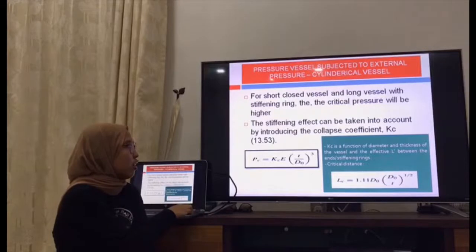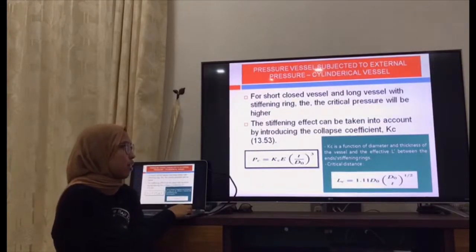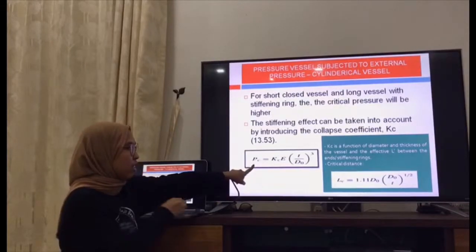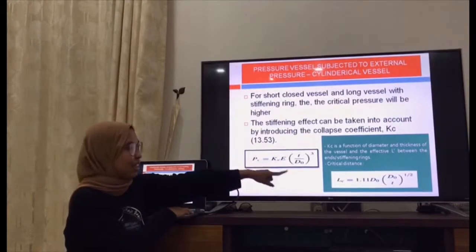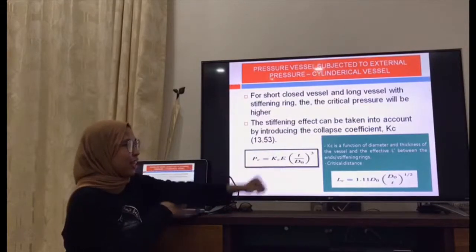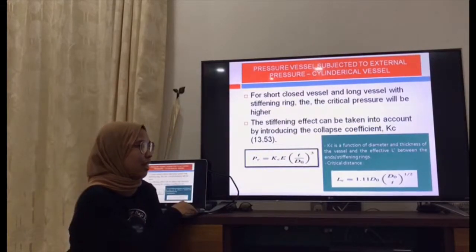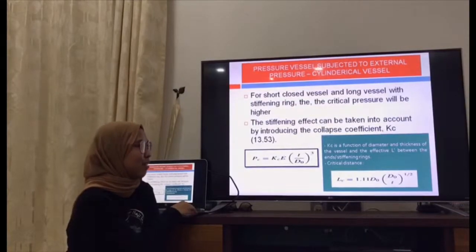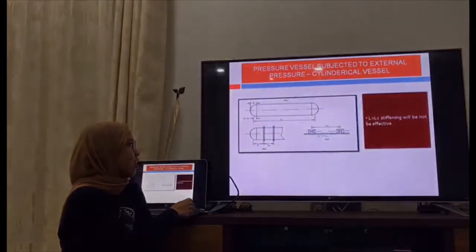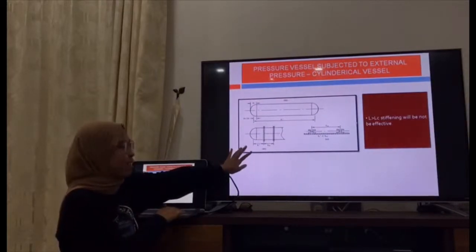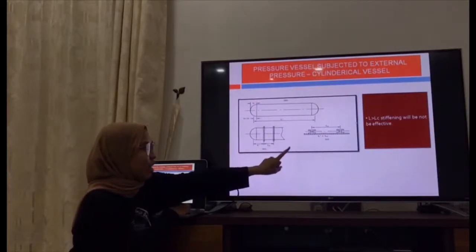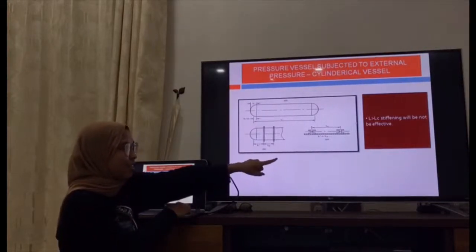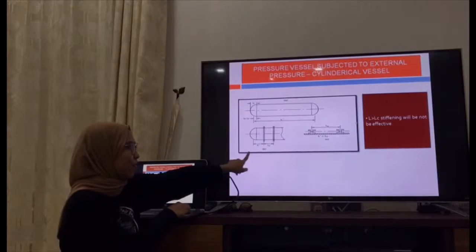For short closed vessels and long vessels with stiffening rings, the critical pressure will be higher. We can use this formula, which we can see in the green box here. Kc is a function of the diameter and thickness of the vessel and the effective length L prime between the ends and stiffening rings. This is an example of stiffening rings. L must be lower than LC. If L is higher than LC, the stiffening will not be effective.